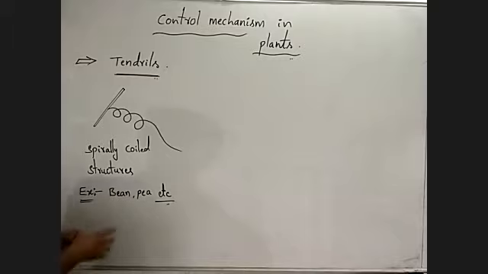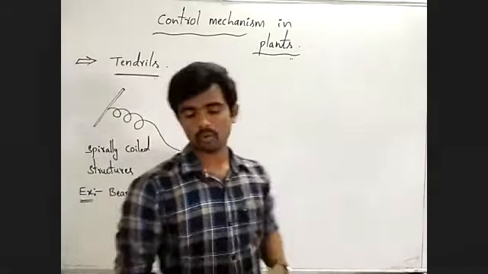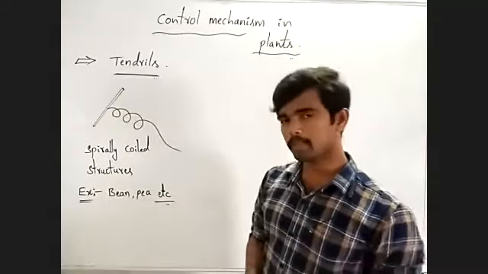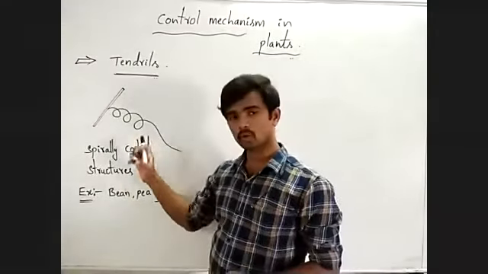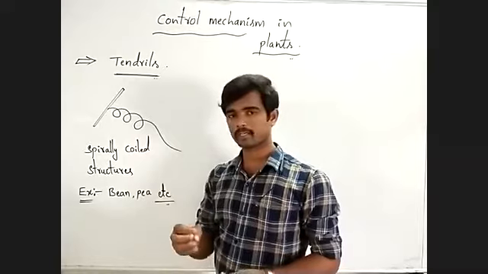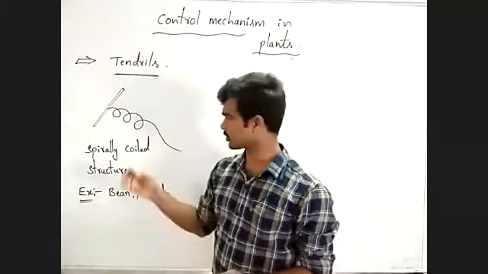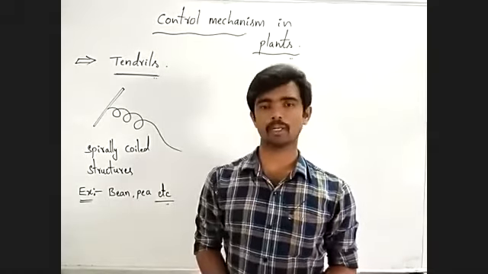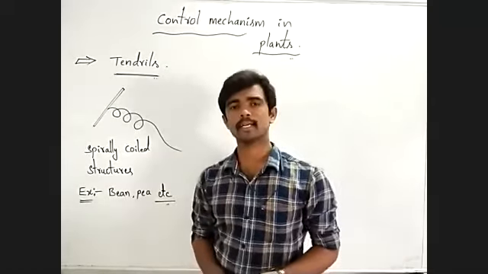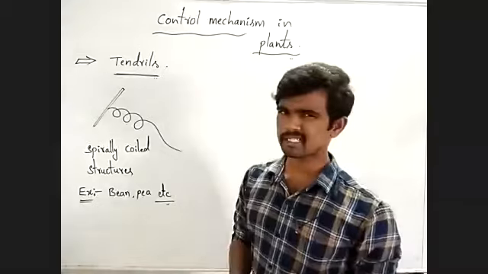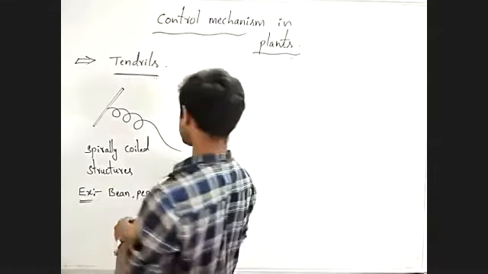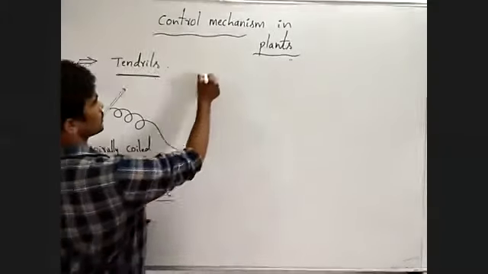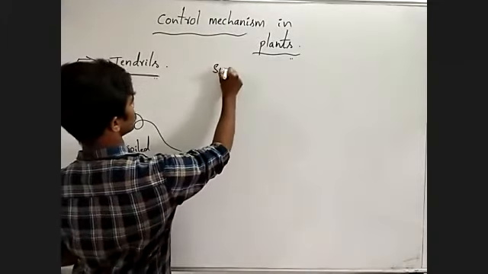Okay, here why we are discussing about this tendrils? Why means they show one type of movement. They show a type of movement towards a stimulus. What is that stimulus?